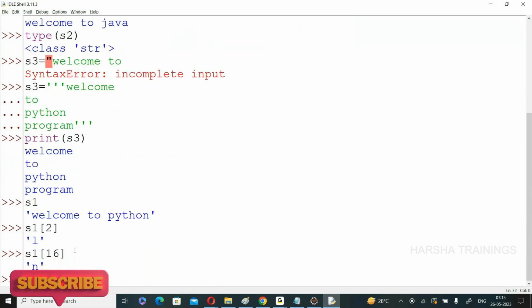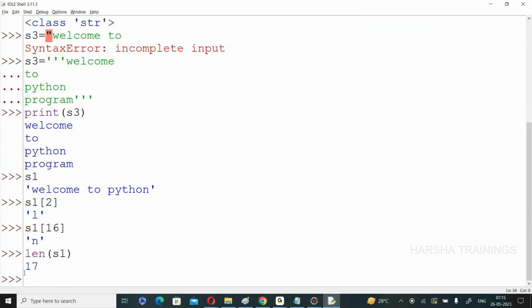Suppose S1 of 16. So the total length is 17. If you want, you can check the length. You have one function, len of S1. Anyway, we will discuss the functions later. Just len of S1 means the length of S1. The length of S1 is 17. Obviously, this is stored at 0th position, 1, 2, 3, and so on. N is stored at 16 position. Now clear. My first point is completed.